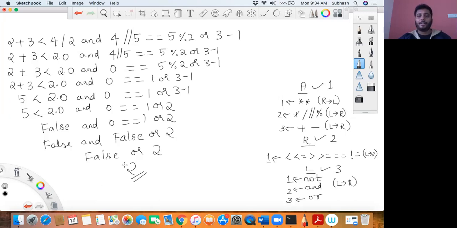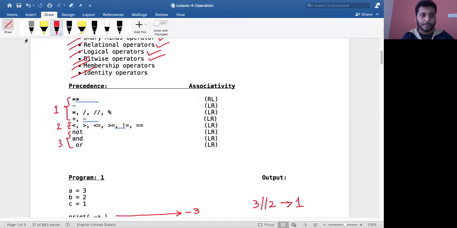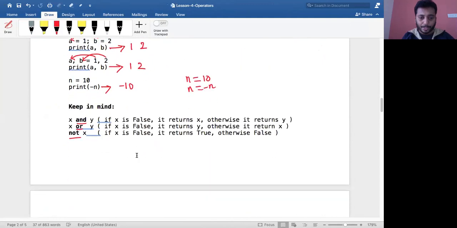Let me just run this code and see if it is giving us the output as 2. If it is giving the output of 2, it means our evaluation is correct. If it is giving wrong output, then we'll have to go through and check where we have made any mistake. Is that okay? It must be giving 2. Let me copy that expression. Where is that?